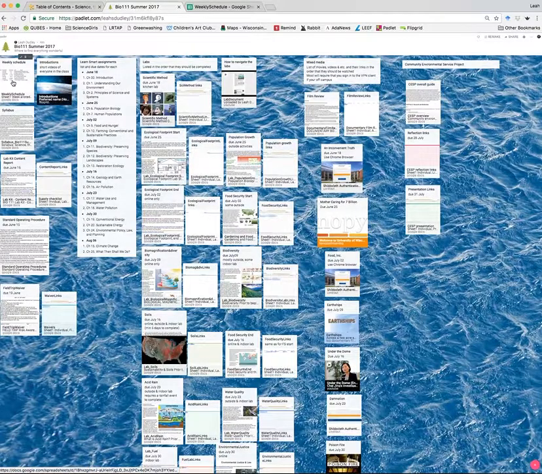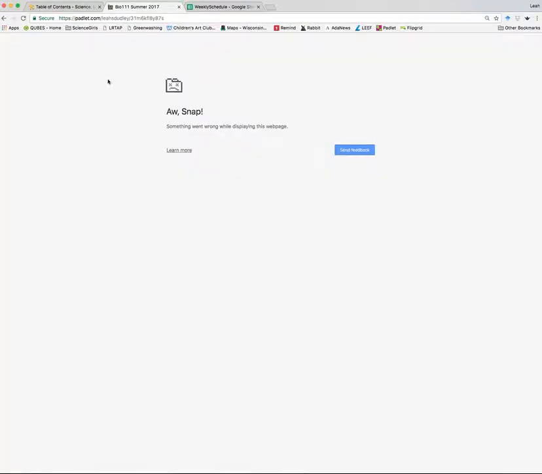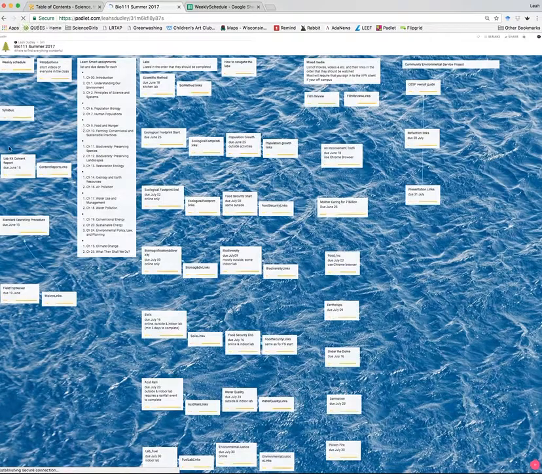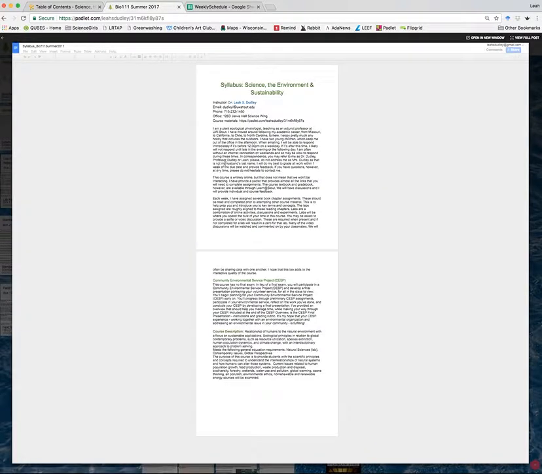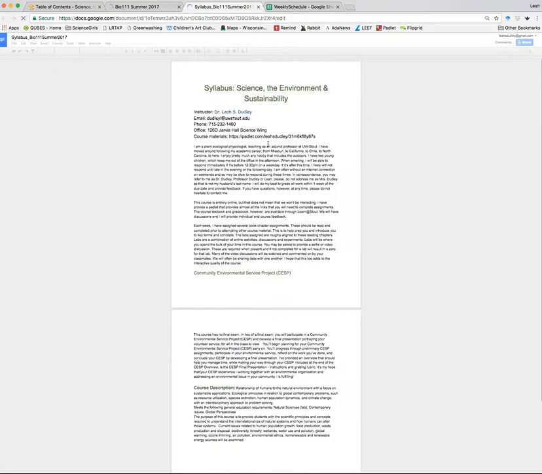So going back to the Padlet, you'll notice that there's the syllabus. So if you click on that, it'll come up for you. So each of those icons is linked to a document. So here we have the syllabus, and you can open it in a new window. And if you do that, you're actually in that application. So I'm using Google Drive for basically all of the course contents.